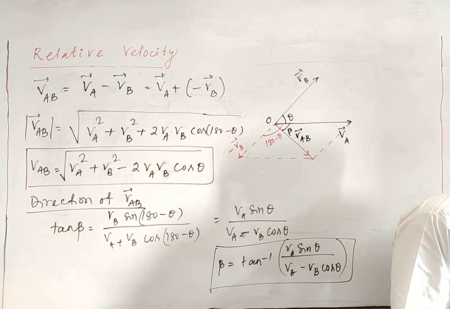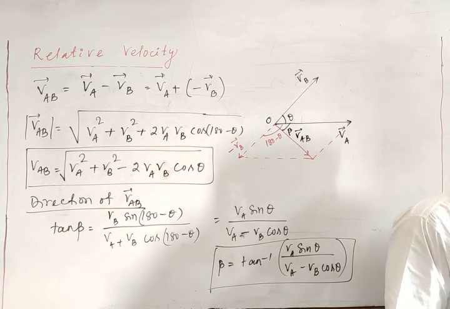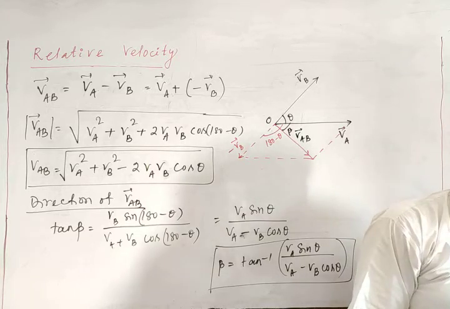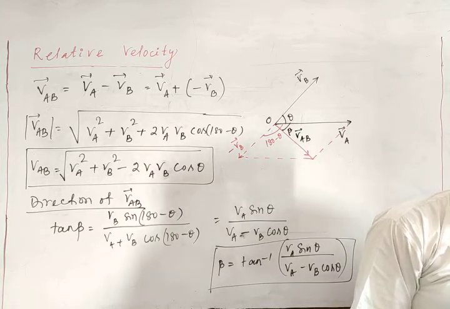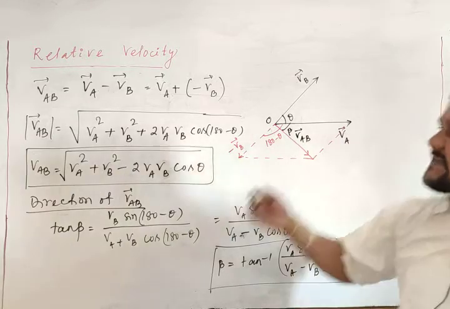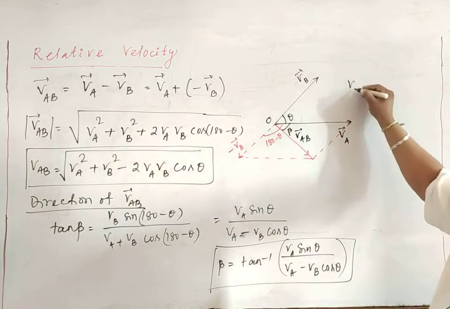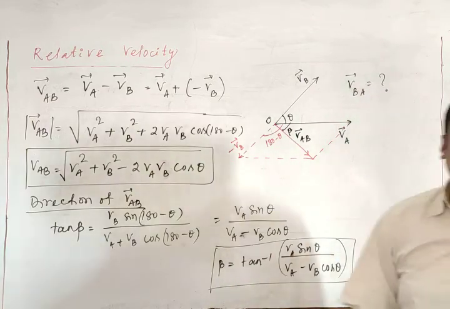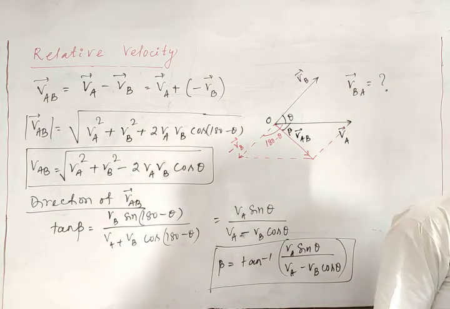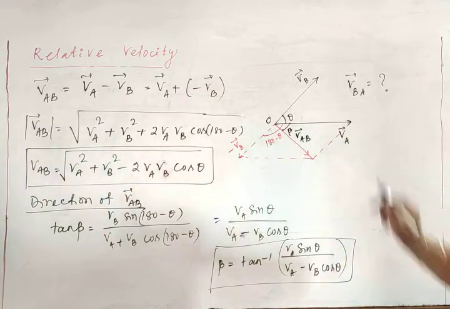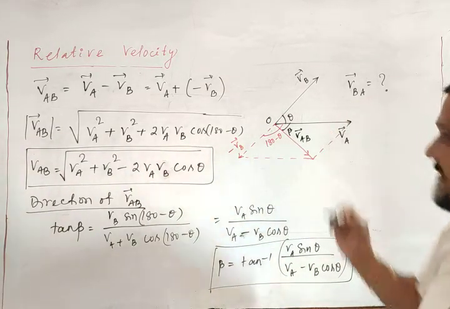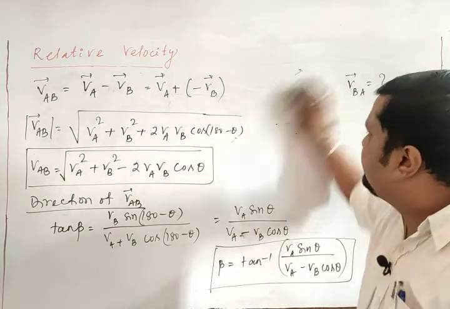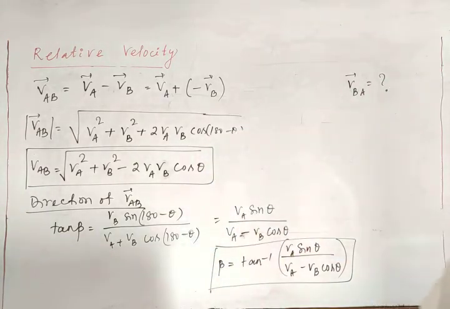Similarly, if you find the relative velocity of B with respect to A, take this as homework. Find the relative velocity of B with respect to A in this case. What will this be? B with respect to A means the change, I am giving you hints, then you will get the other parts. Yes, this is VA, VB, clear?